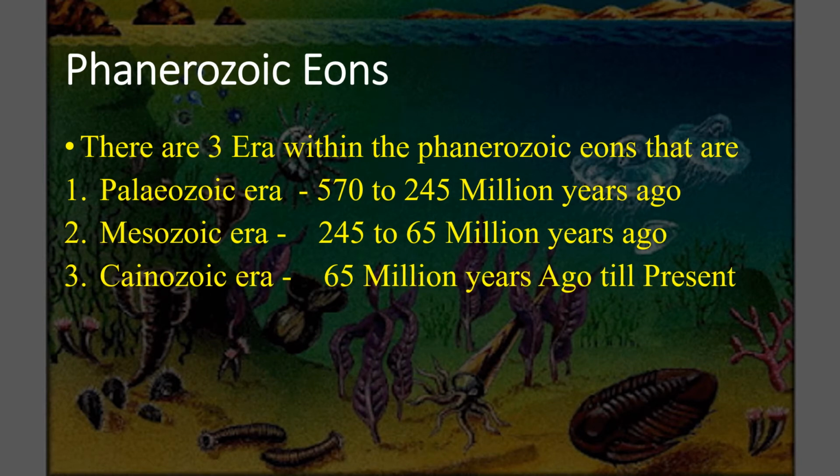Then the fourth eon was the Phanerozoic eon. In the Phanerozoic eon, from here the typical division of eon, era, period, epoch started. In the Phanerozoic eon there are three eras. The three eras are: first, the Paleozoic era, whose time period was 570 to 245 million years ago. Then the Mesozoic era, the time period was 245 to 65 million years ago. Then the Cenozoic era, the time period was 65 million years ago till present.